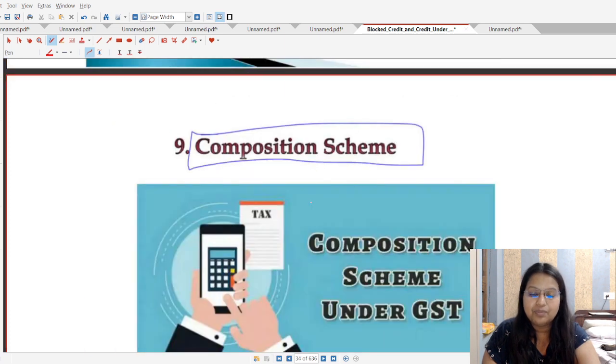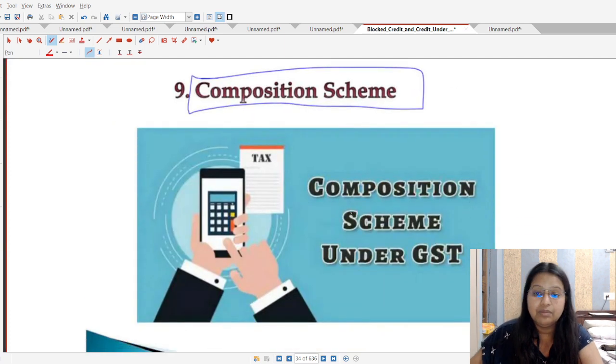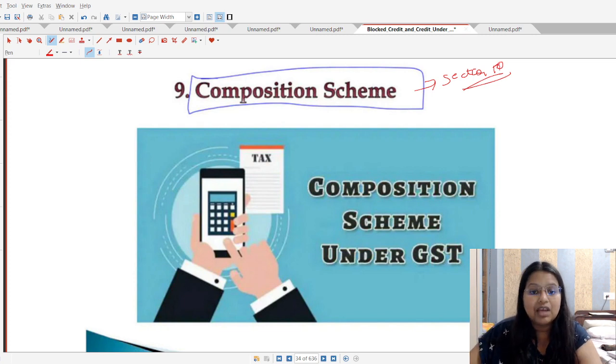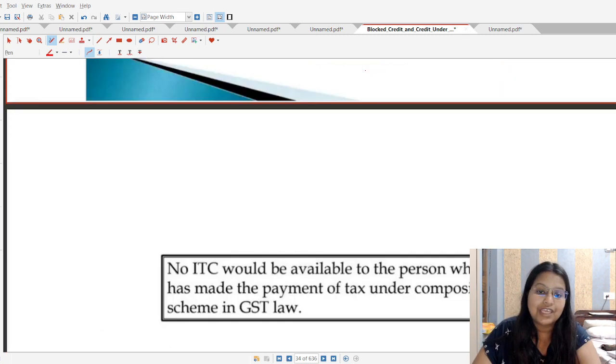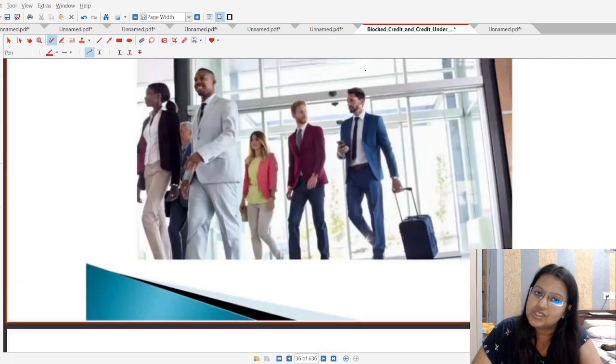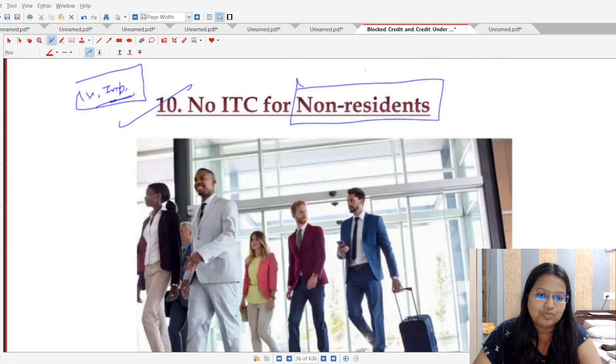Next is, students, point number 9, in the case of composition scheme. As we have covered in section number 10 of the CGST Act 2017 also, a person who is registering themselves under the composition scheme cannot avail the ITC. Is there any kind of exception for those persons? No, there is no exception for those persons.